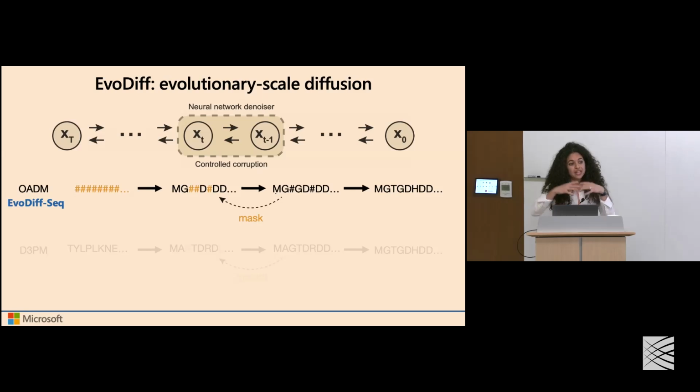The network has just learned a distribution over this denoising function. So stepwise, there are going to be differences in what is chosen to be uncorrupted at each time, and therefore you get variability step by step. So unconditionally starting from all masked, you can generate diversity. And you can also mask portions of the sequence to start and guide the generation in this way, which I'll also touch on.